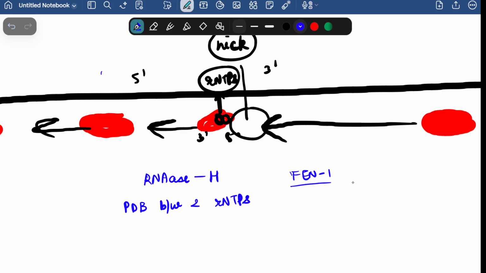The other important protein is FEN1. It will break the phosphodiester bond between the RNTPs and DNTPs.